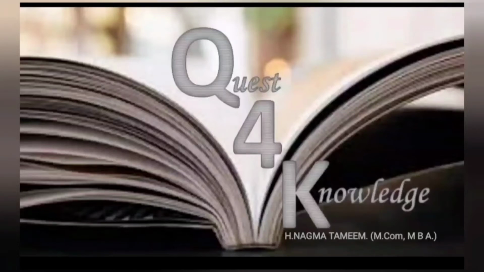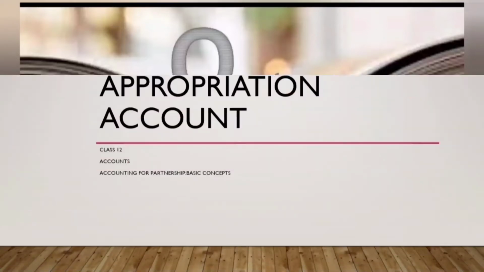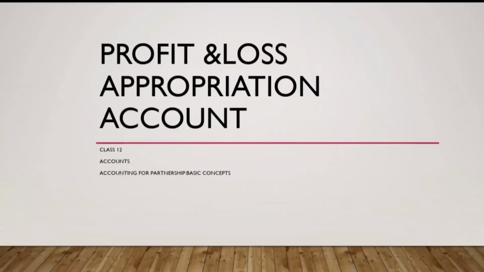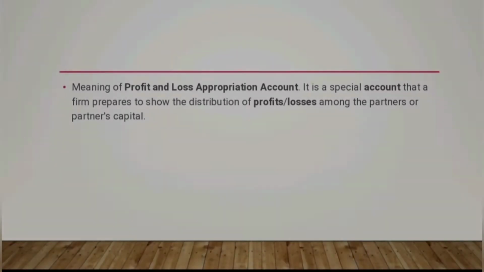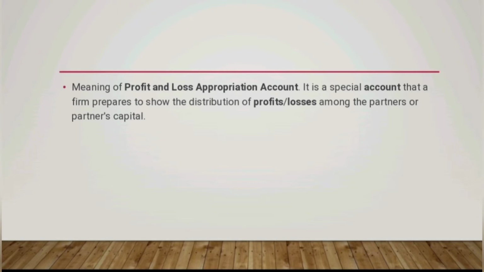My name is Naghma and today we are going to learn Profit and Loss Appropriation Account for class 12 students, and it comes from Accounting for Partnership Basic Concept. So, the meaning of profit and loss appropriation account is a special account that a firm prepares to show the distribution of profit or losses among the partners or partners' capital accounts. Whatever profit comes, it will be transferred to the partners' capital account or current account.